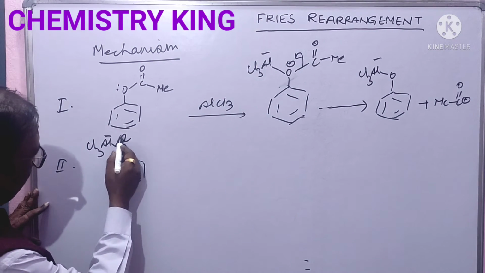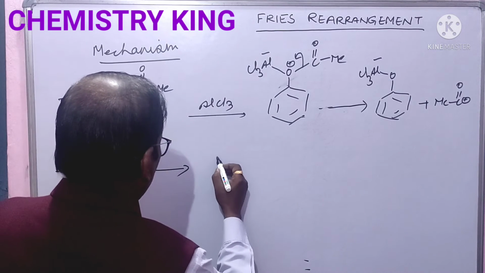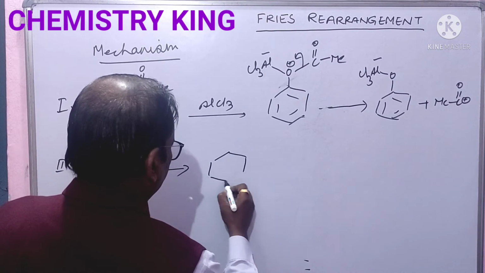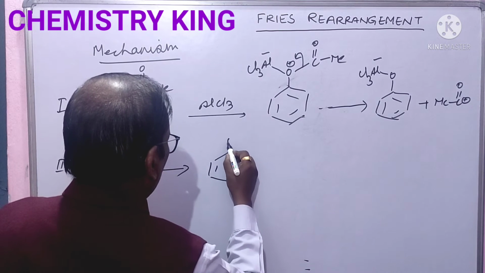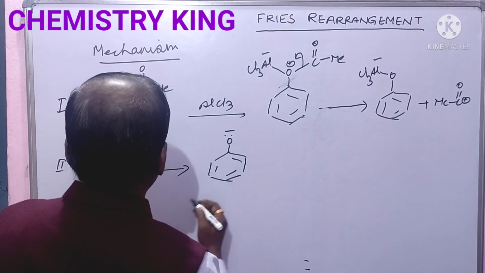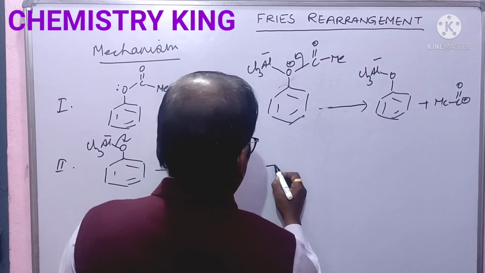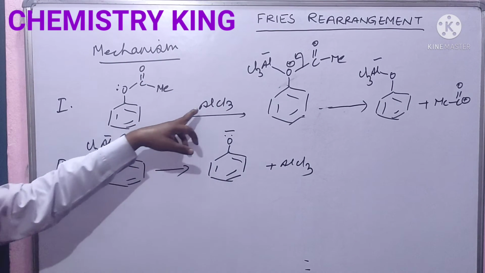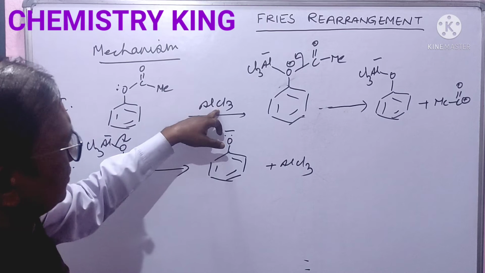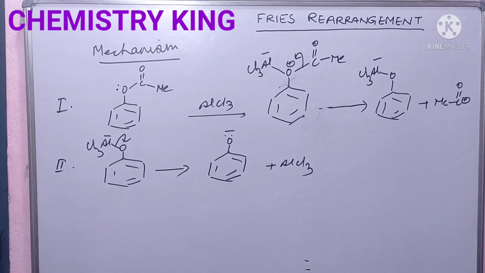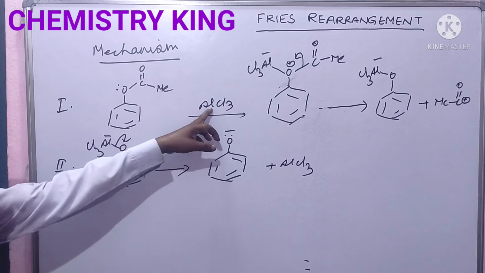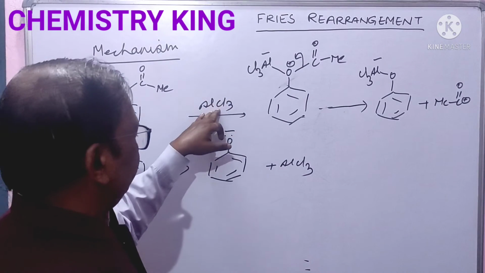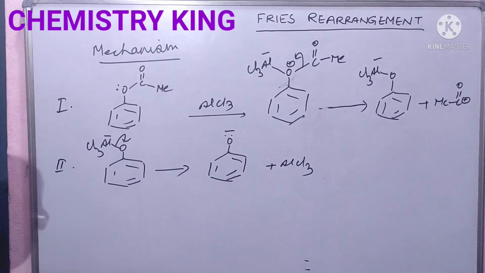Now this bond will break in this fashion, leading to this O minus plus AlCl3. It is eliminated. So we call aluminum chloride a catalyst. This aluminum chloride is utilized, and further it is released again.